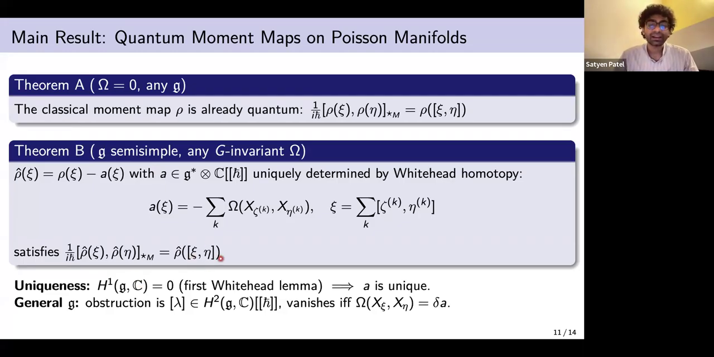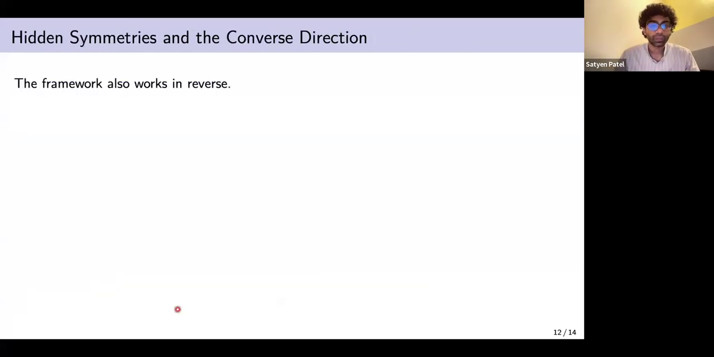And in general, if G is not semi-simple, then the class would not necessarily vanish. It would only vanish if it's exact, meaning this A will give us lambda to be the 0 class in this. So for general G, this is the obstruction. Now the good thing about this construction is it also works in reverse.